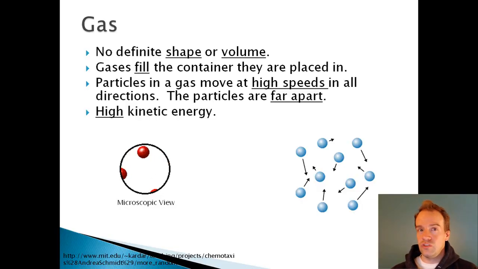It's a liquid. In a gas, there is no definite shape or volume, and these gases will fill whatever container they're placed into, because these particles are moving at high speed, lots of kinetic energy, and they can bounce off each other. They're pushing on all sides of whatever they're placed into.